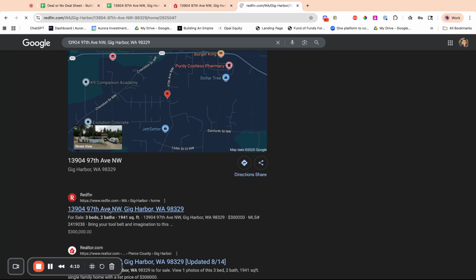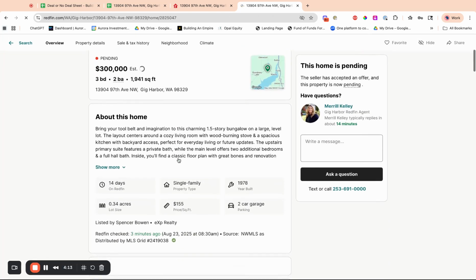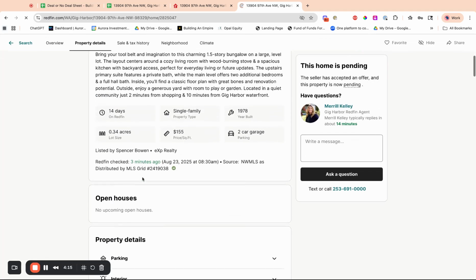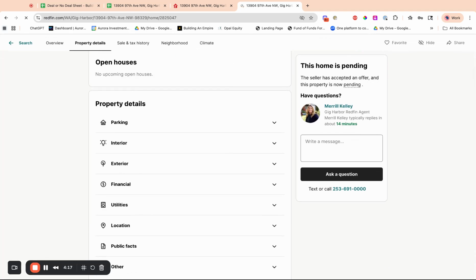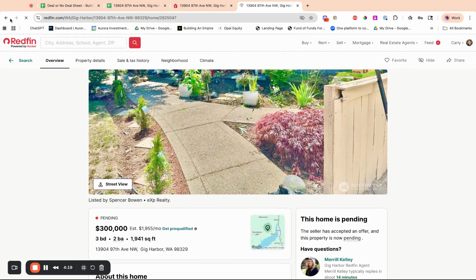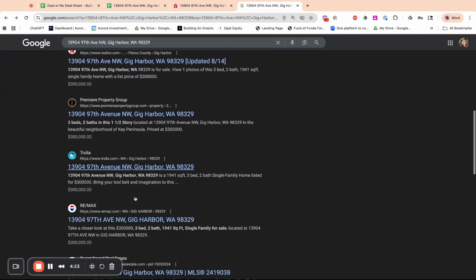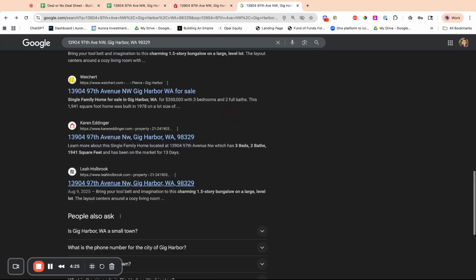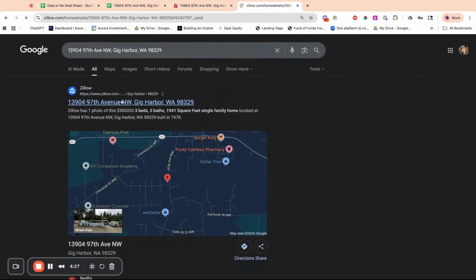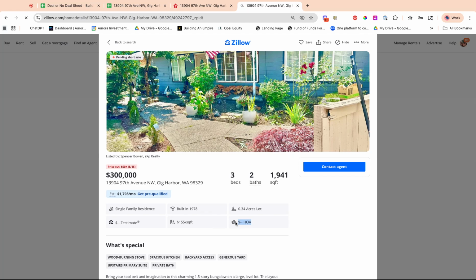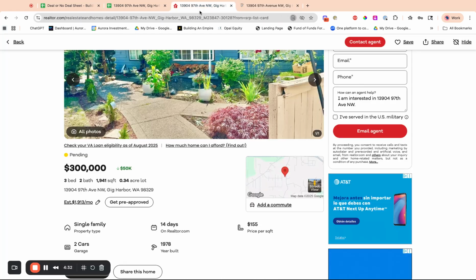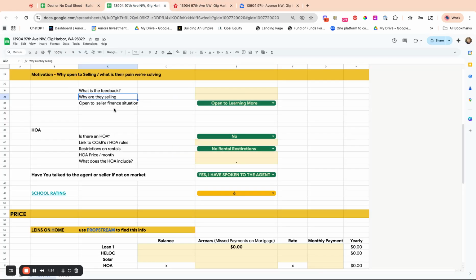Redfin, they usually have HOAs right at the top. Or Zillow. I don't think there is one on this one. Sometimes you have to do some digging. It's not even on Zillow. Oh, duh, it is. Okay, HOA right here. Zillow's the one that has it. No HOA, so we'll just verify with the agent.